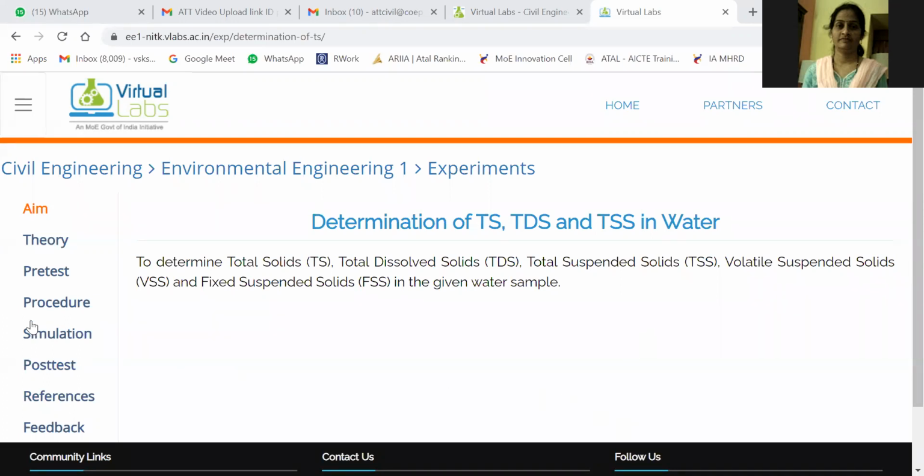First of all, what is the title, you understood? The determination of total solids, total dissolved solids, and total suspended solids. TS stands for total solids, TDS for total dissolved solids, and TSS for total suspended solids in water. As we are dealing with environmental engineering 1, all the experiments will be related to water. What is the aim? To determine total solids, total dissolved solids, total suspended solids, volatile suspended solids, and fixed suspended solids in the given water sample. That is the aim of your experiment.